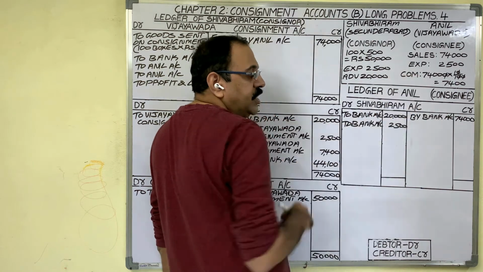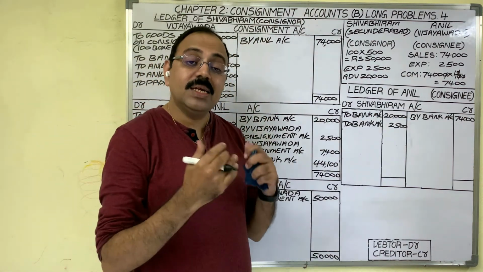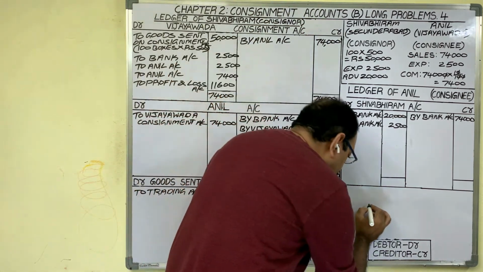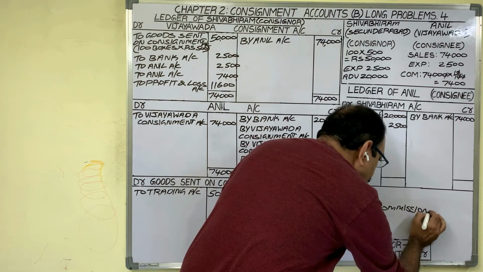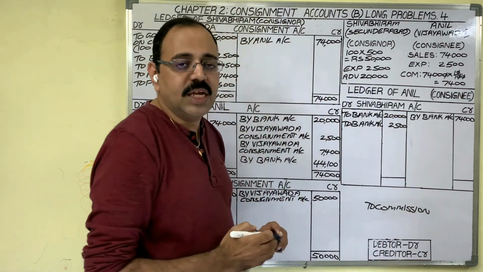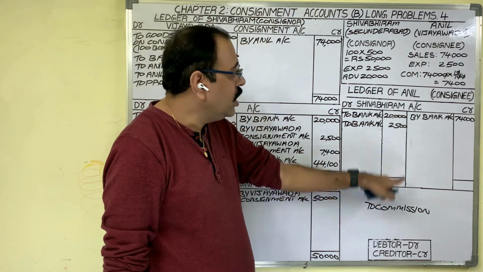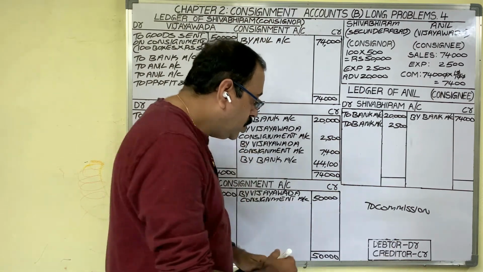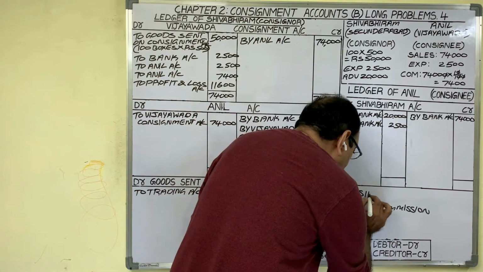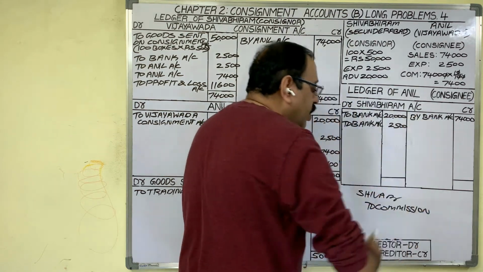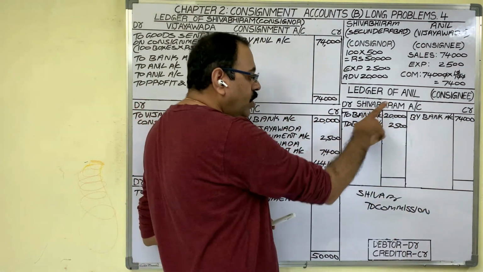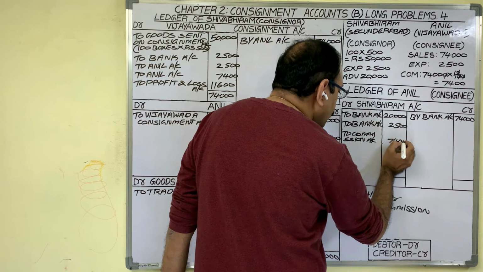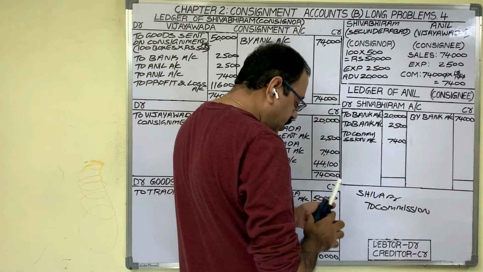Next transaction is commission. For consignee, commission is an income. As per nominal account, incomes are to be credited. So, to commission. From whom he should receive this commission? From consignor. So, for this commission amount, consignor becomes a debtor. Debtor means asset. Asset shows a debit balance. So, we should debit Shivabhiram account. Shiva account debtor to commission account. In Shiva account, debit side we should post to commission account. Commission amount 7,400. Now, close this account.